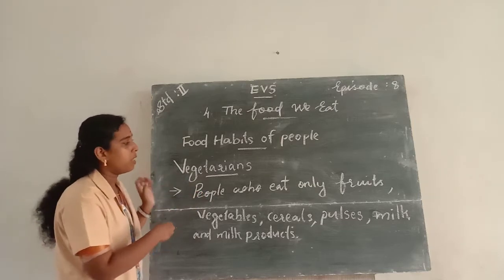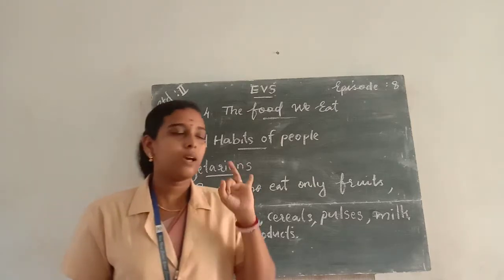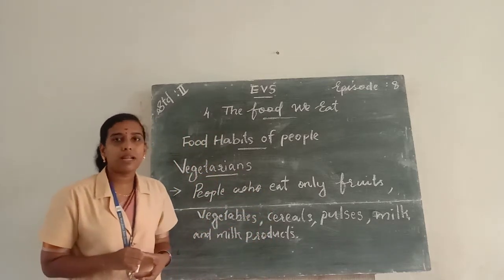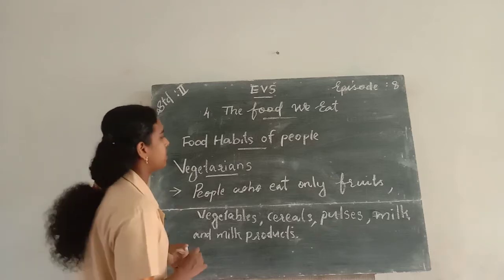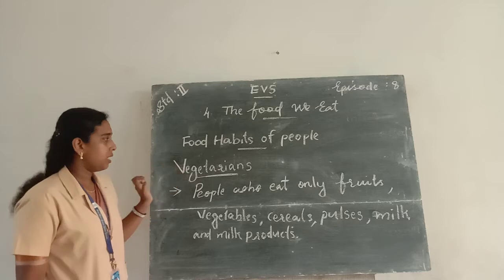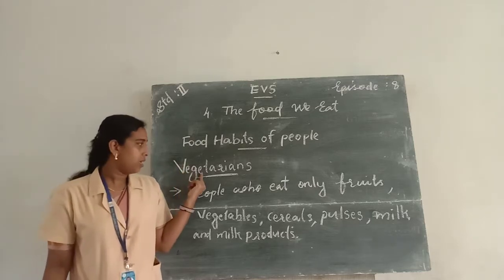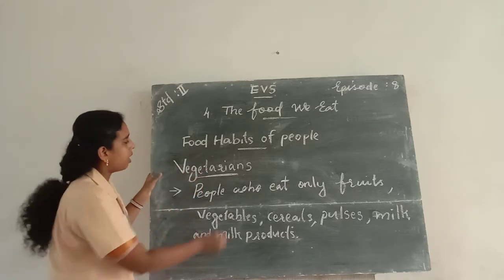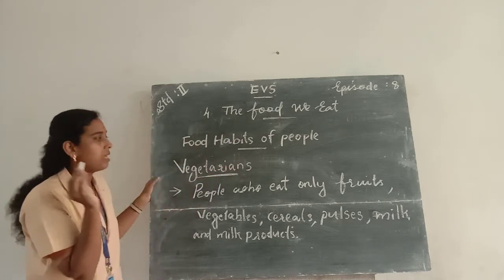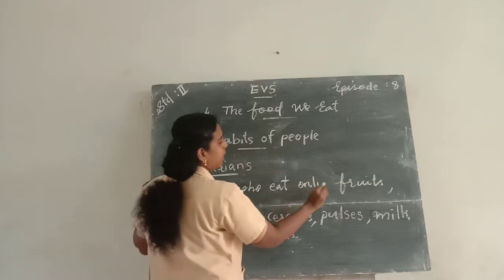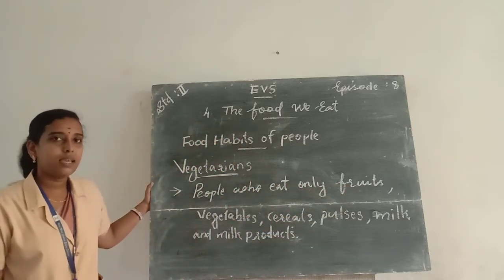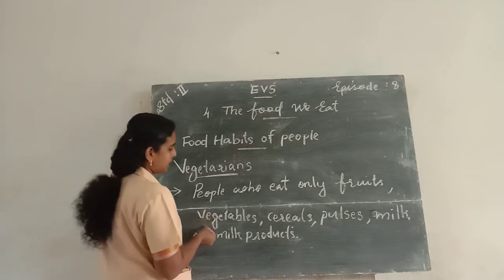People who eat vegetables, cereals, pulses, milk and milk products are known as vegetarians. Spelling of vegetarians: V-E-G-E-T-A-R-I-A-N-S. Vegetarians eat only fruits, F-R-U-I-T-S.